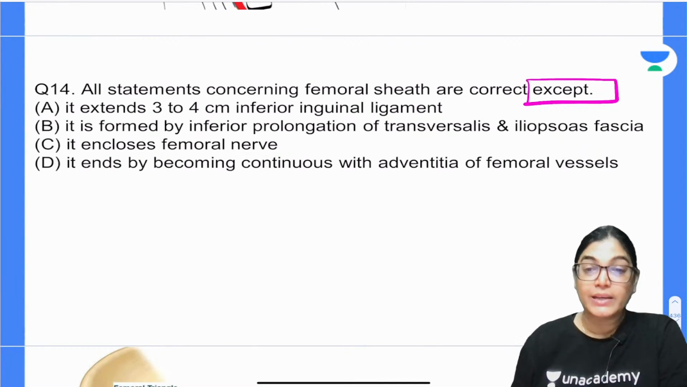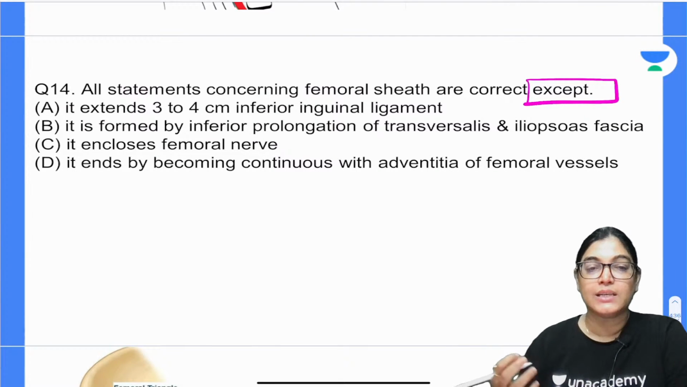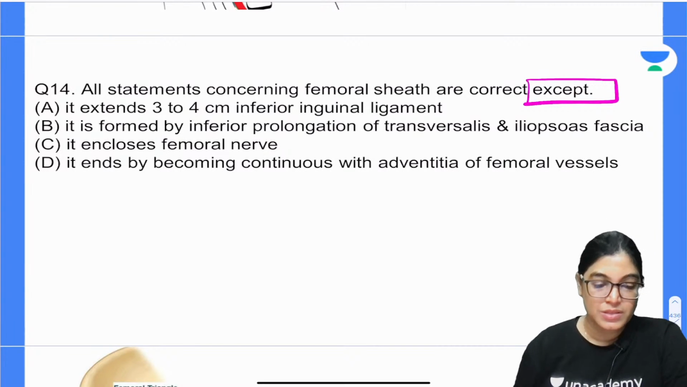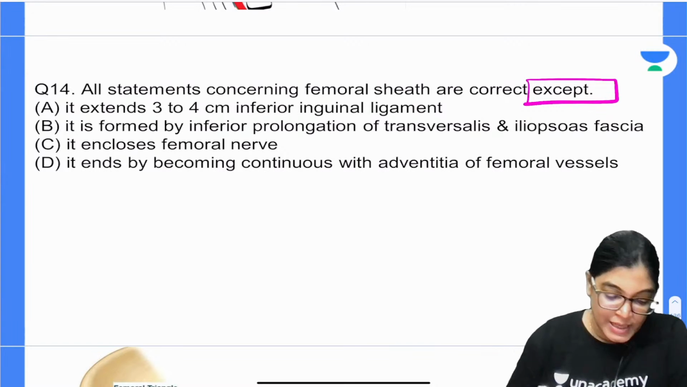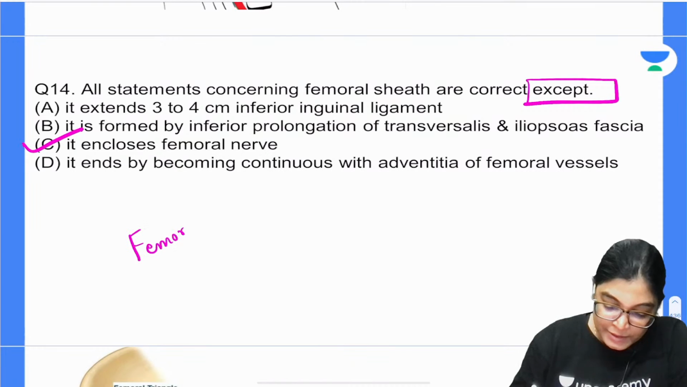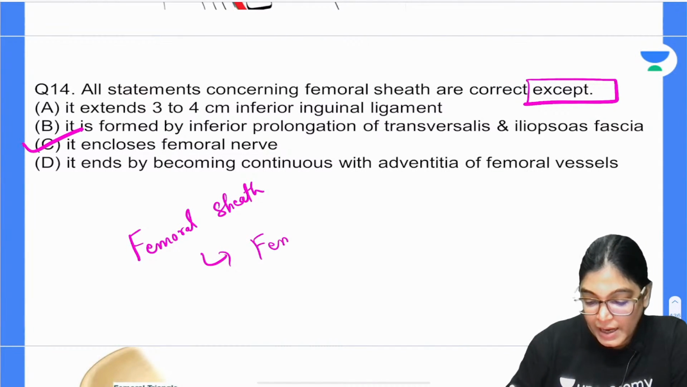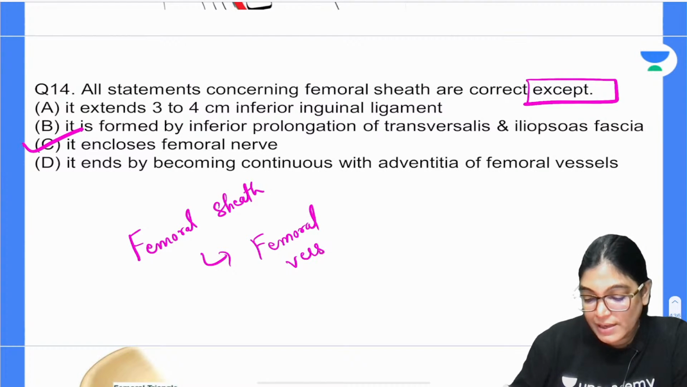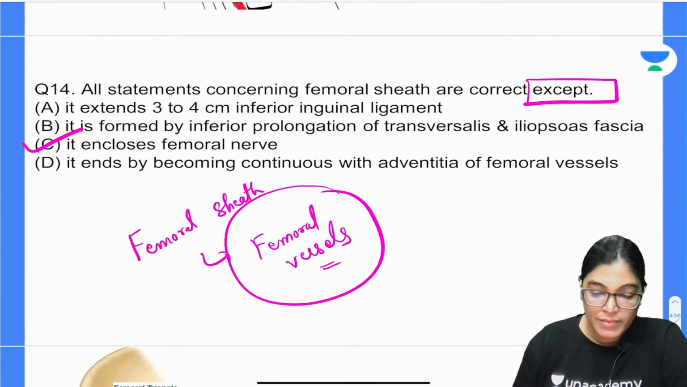Okay, not the correct one, the incorrect one. So, now you can change your answer. Always we have to keep patience while reading the MCQs. Sometimes we know the answers, but we are not concentrating on the word except. So, yes, C is the absolutely correct answer. We know that the femoral sheath is only covering the femoral vessels. It forms a covering for the femoral vessels, and we clearly know that the femoral nerve is lying outside the femoral sheath. It's a simple one.